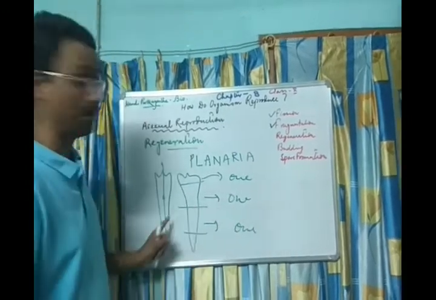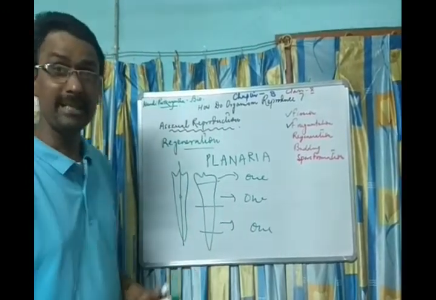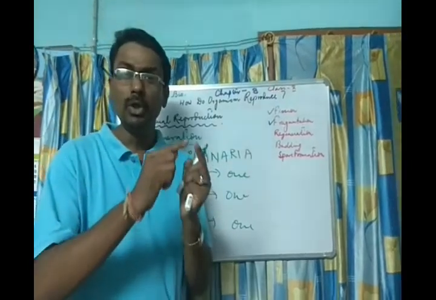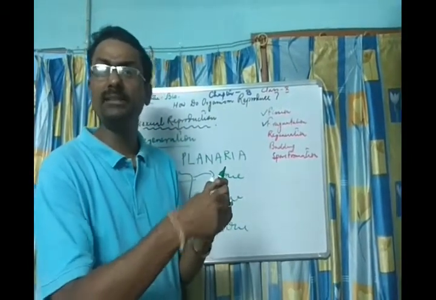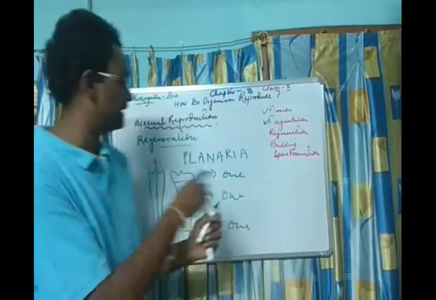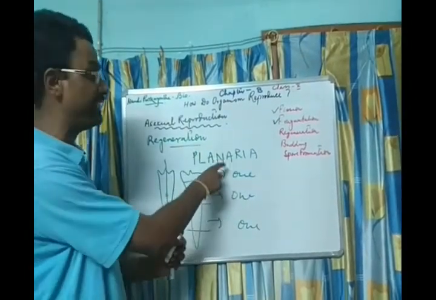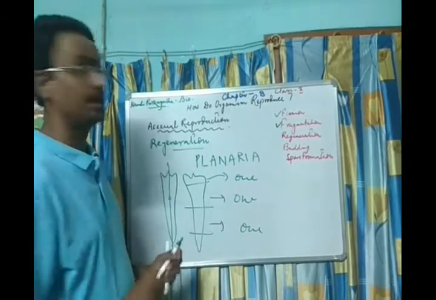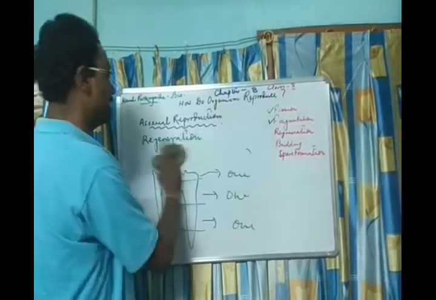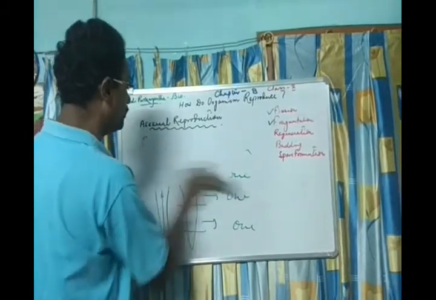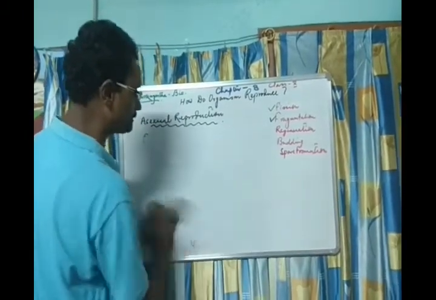Each is a planaria. That means those organisms where a cutting is made and from each part another organism arises, that is called regeneration. We find this in the case of planaria. Okay. Now let's move to the next one.